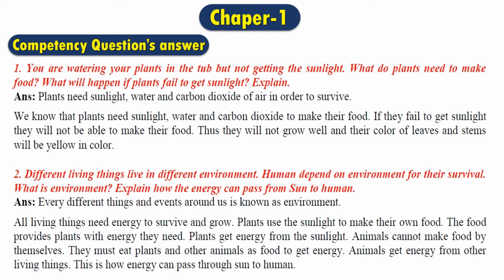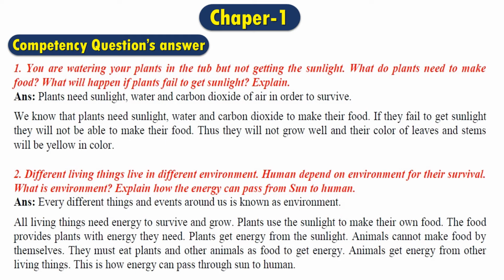In question number 2, different living things live in different environments. Humans depend on the environment for their survival. What is environment? Explain how the energy can pass from the sun to humans. Well, in this question also there are two parts. The first part says what is environment and the second part says explain how the energy can pass from the sun to humans. So first we'll answer what is environment. All the different things and events around us are known as environment. And after giving another gap between these two parts, we'll start from the gap.